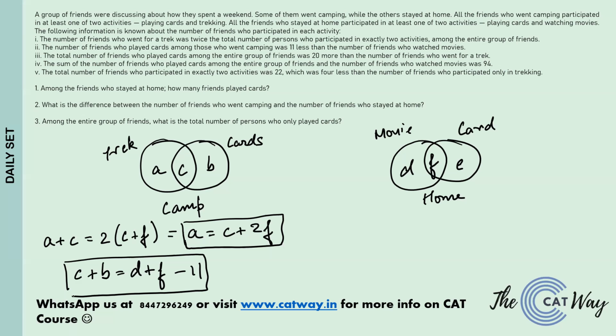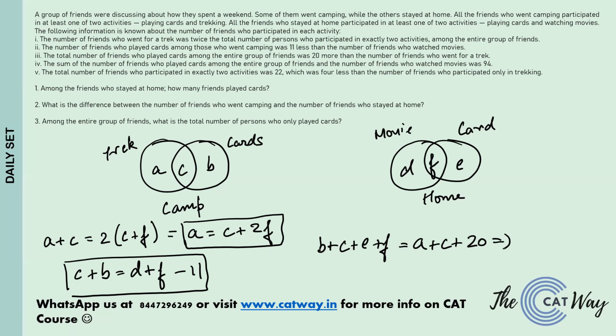Okay, it is 20 more than the number of people who went for trek. So basically the equation which will turn out to be is B plus C plus E plus F is 20 more than the number of people who went for trek. That is, trek is A plus C plus 20 is what we have.